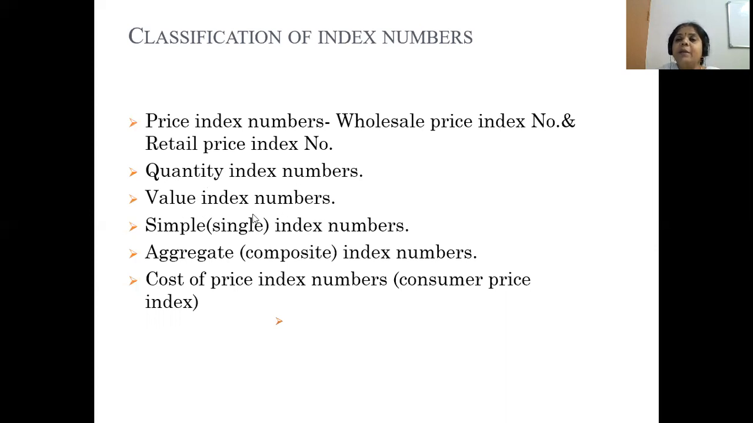Value index number, based on the value, what is the value of the product is. So based on that, they are going to study. Simple, or it is called as single index number. So simple or single index number is, they are going to study only the single variable. Aggregate, it is called as composite index number. Aggregate is nothing but composite index numbers. And cost of price index, we call it as consumer price index.